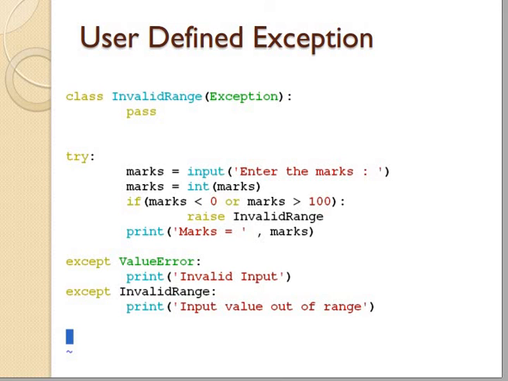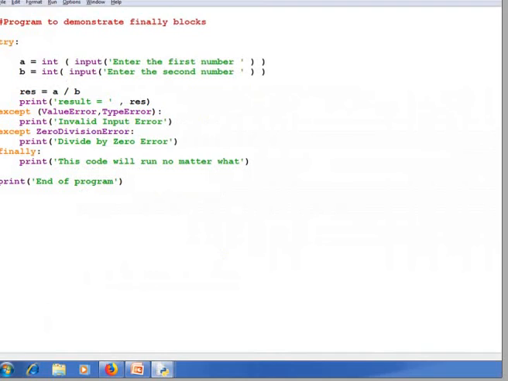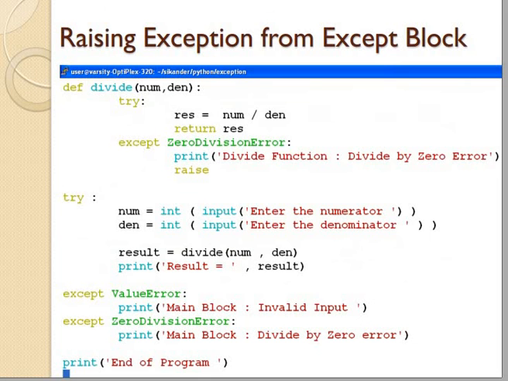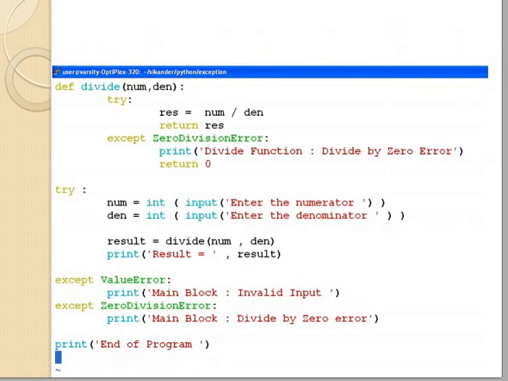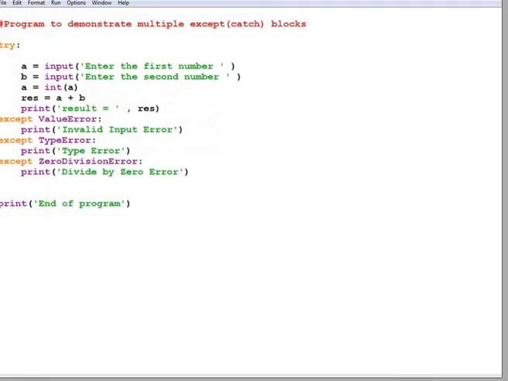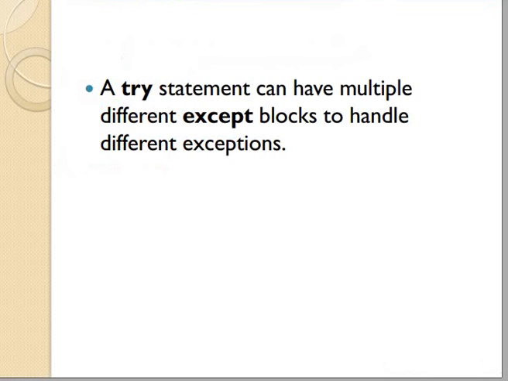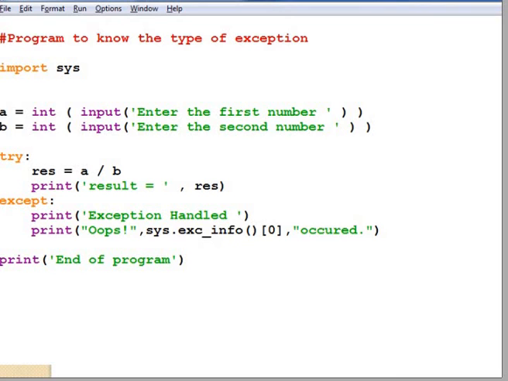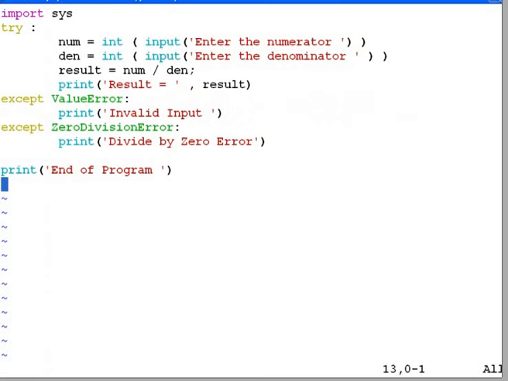So in today's lecture, what will we study? We will study the try except blocks, try except finally, and how to raise the exceptions. All the students, go through all the contents and the material that is given to you.